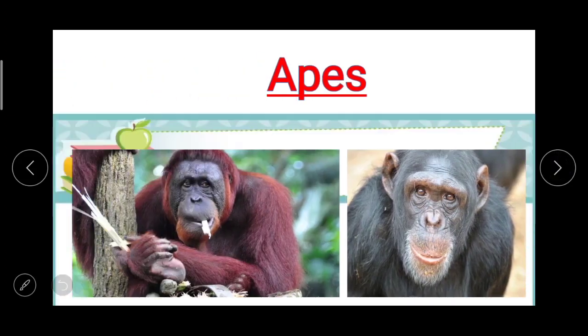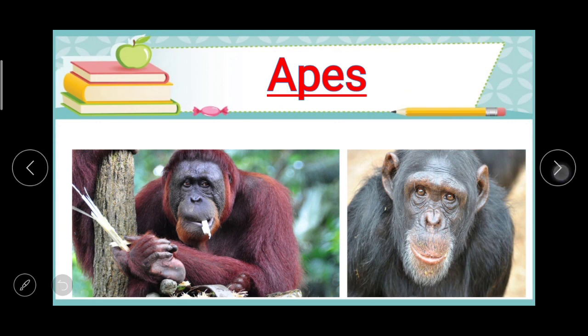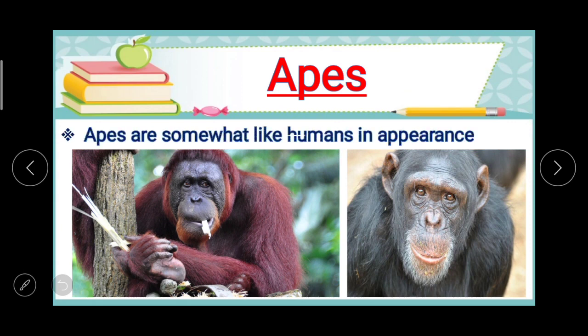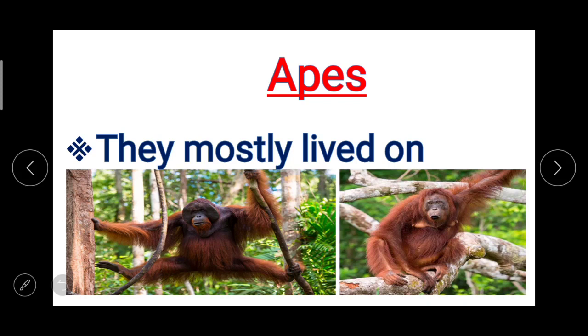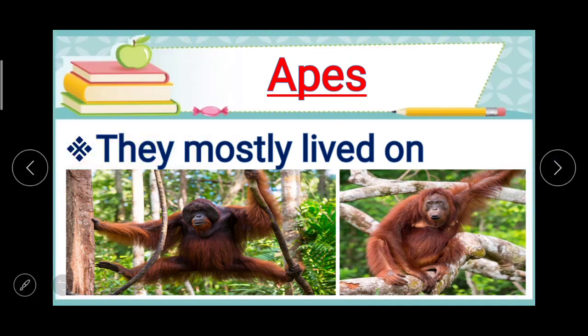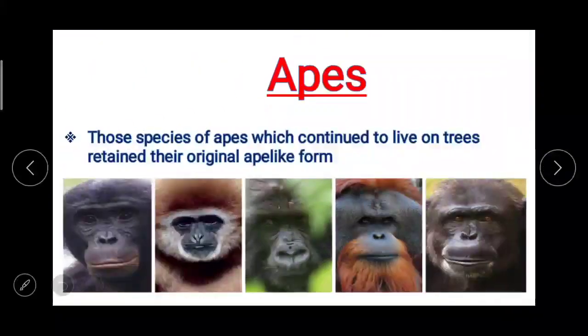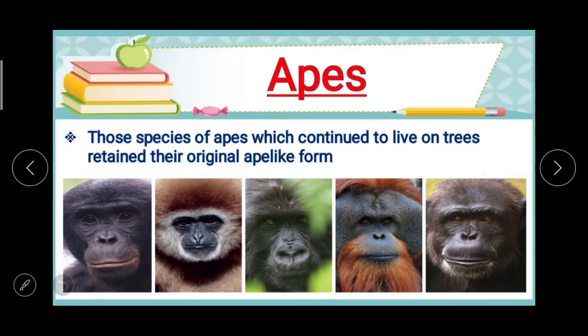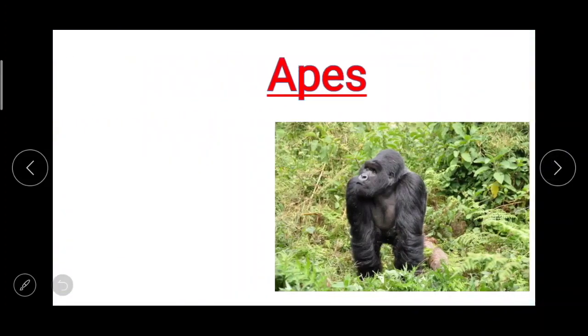And now apes are somewhat like humans in appearance. कुछ ये हमारी तरह ही दिखते हैं. They mostly lived on trees that we know, and those species of apes which continued to live on trees retained their original ape-like form. So these are the changes with the time.